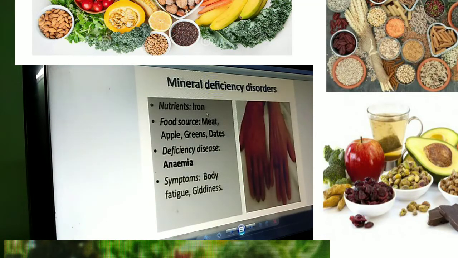Next, coming to iron deficiency. Iron is another important mineral. Meat, apple, greens, dates, in all these iron is present. The deficiency causes anemia. With this anemia the person is very weak, has no immunity. Usually they will be very lazy and always have giddiness. That is, you will say chakkarostundi. That is called giddiness.